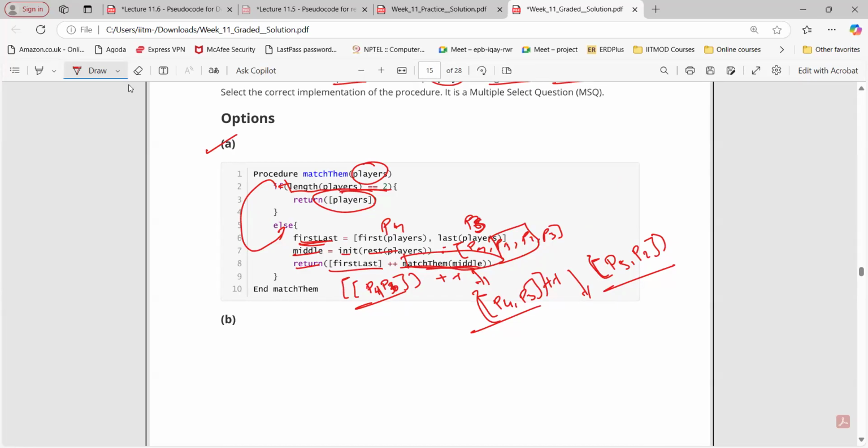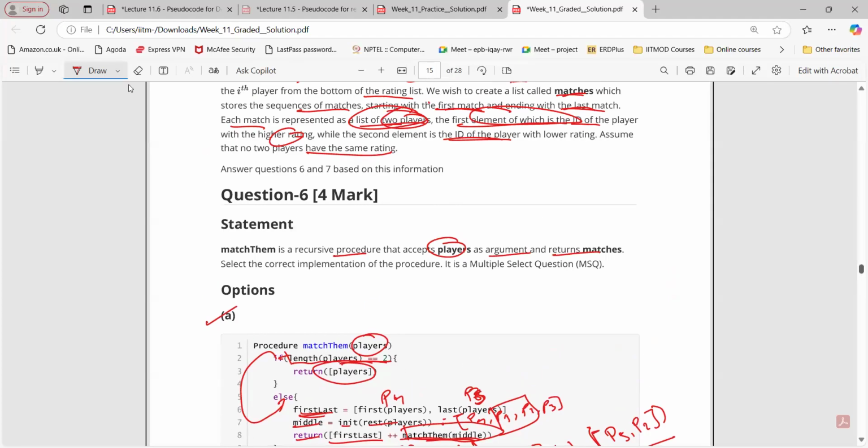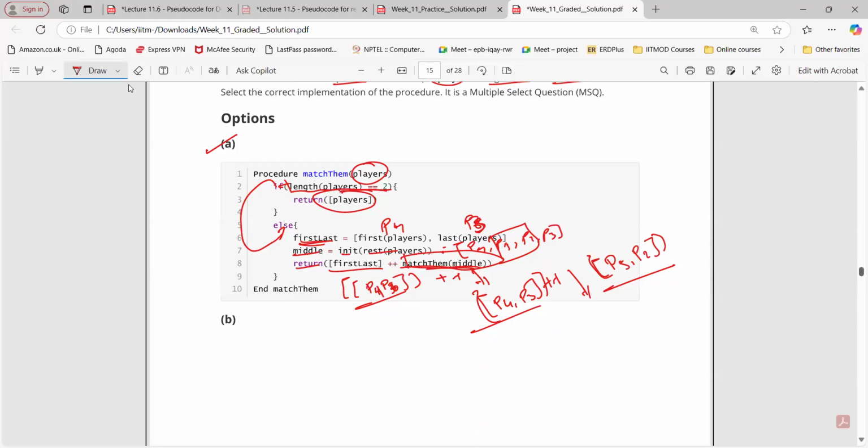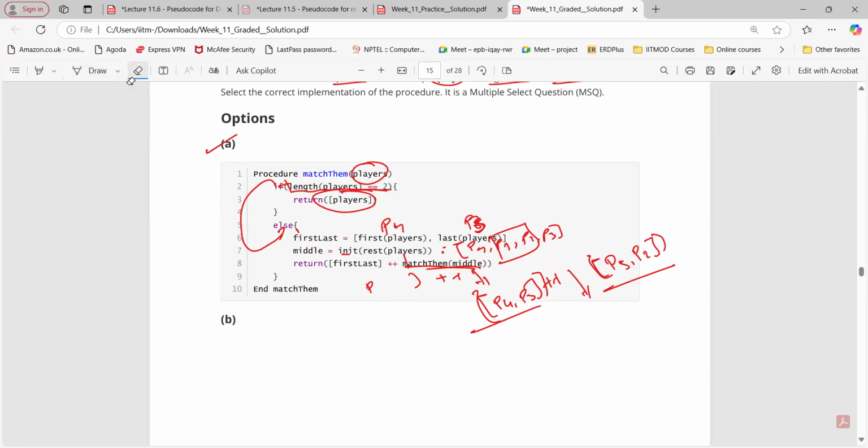You need to solve this question on your own. Unless you solve this question on your own, you are not able to understand this type of question, right? I am showing here how to solve this, so that's why you are understanding. But if you try to solve the same question again on your own, you may come up with more doubts, right? So please try to solve this question again.